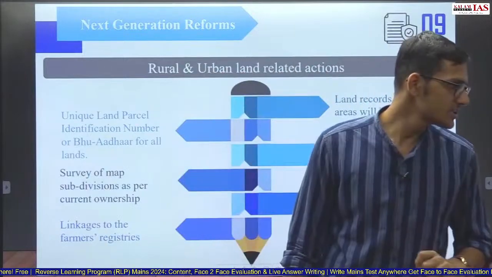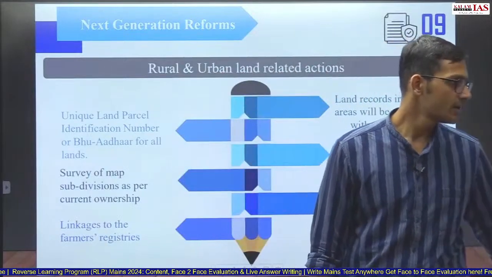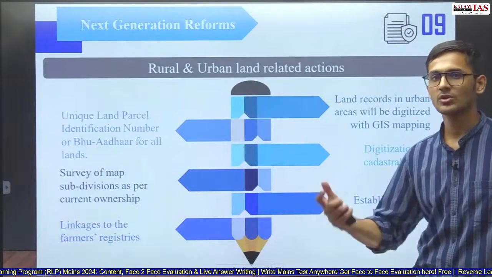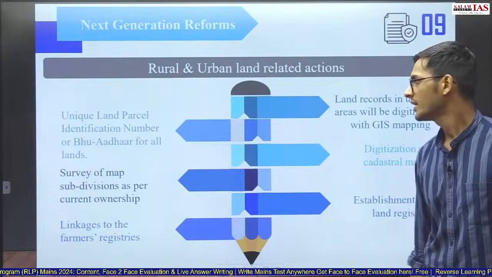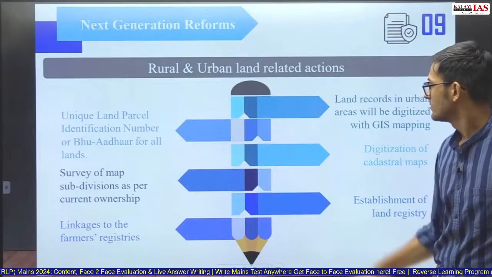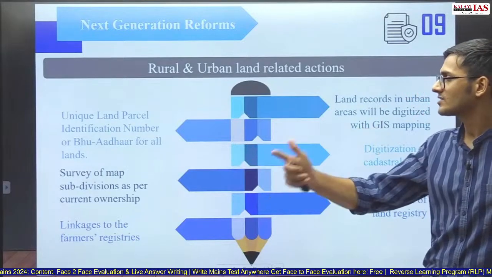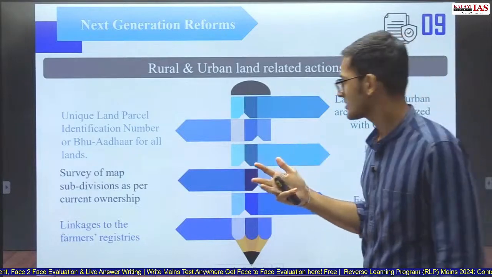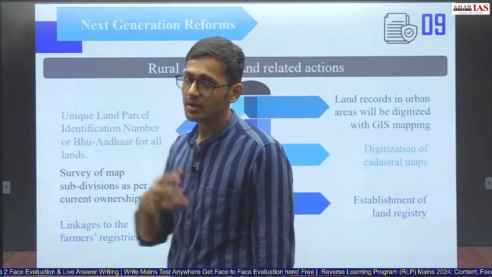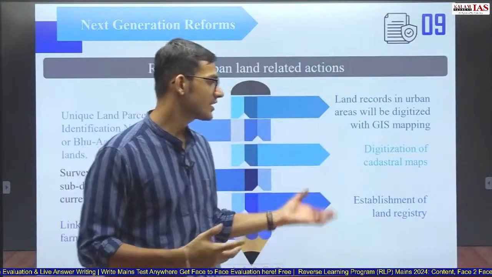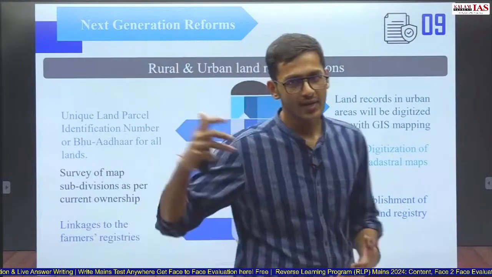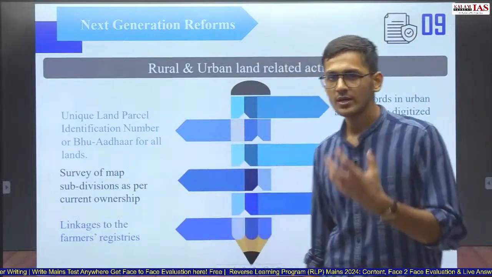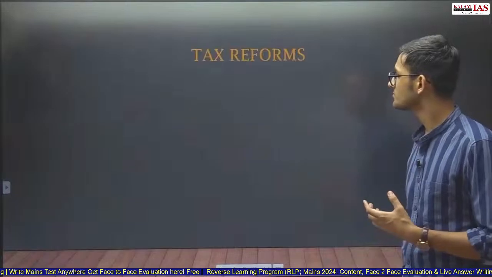So these are the initiatives for urban and rural land in the next gen reforms, that is, use of technology for land reforms in the urban and rural areas. GIS mapping is there, Bhu Aadhaar is there, survey of maps is there, digitization of cadastral maps is there, development and establishment of land registry is there, and linking it with the farmers registry also is part of the next generation reforms.